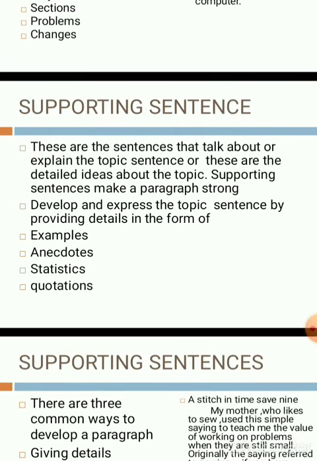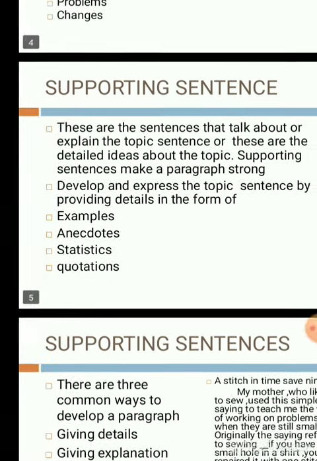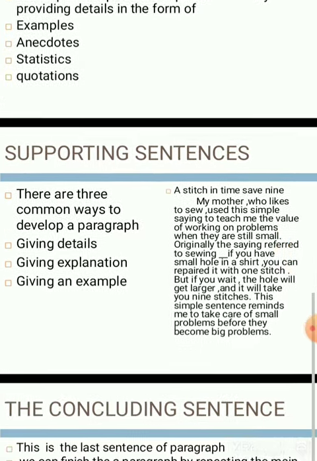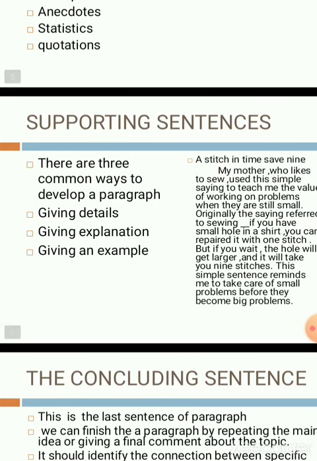So how will you develop your supporting sentences? By giving examples, by giving anecdotes, by giving statistics, by giving quotations, and in this way you will have to develop your paragraph. These are the common ways to develop a paragraph.